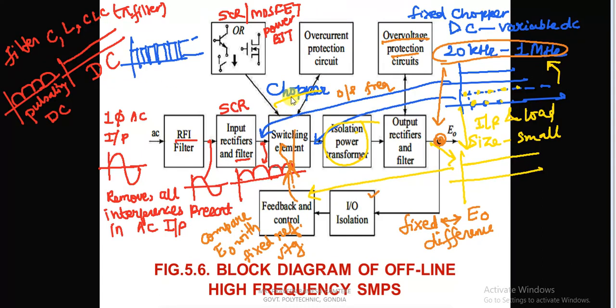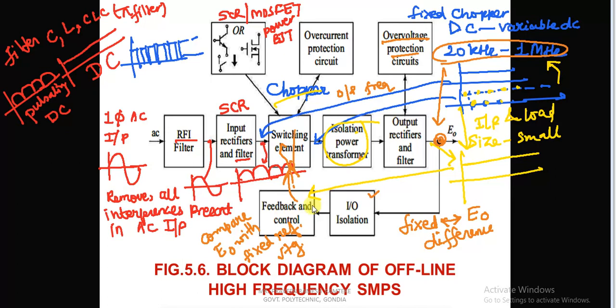Then by using a chopper, we chop this pure DC into discrete parts with a frequency range of 20 kilohertz to 1 megahertz. Smooth DC is converted to pulses, square or rectangular pulses. Then isolation is provided using the isolation power transformer. Then the output is fed to the rectifiers and filters to obtain a smooth DC.